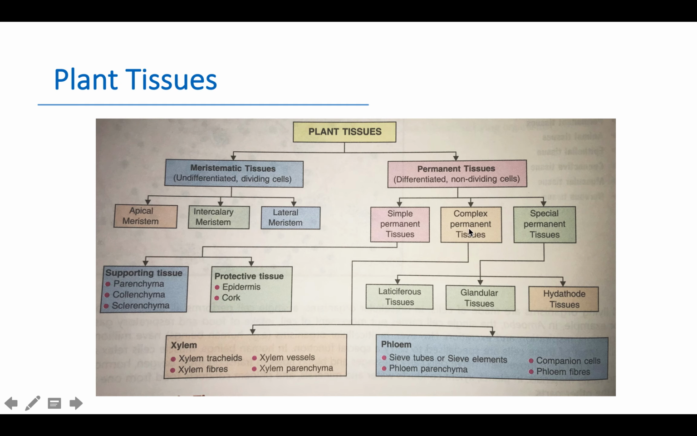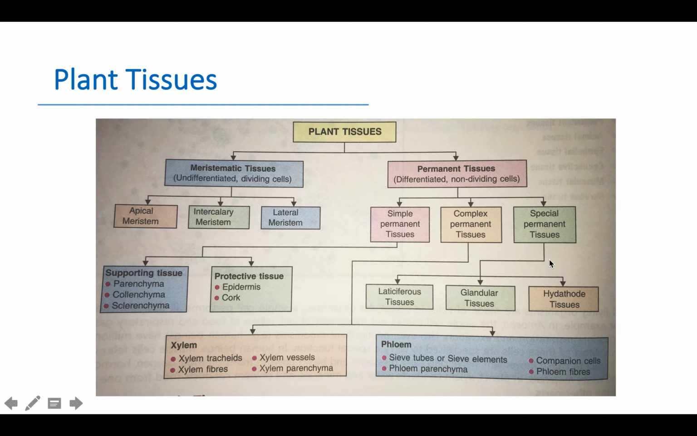Complex permanent tissues are of two types. One is xylem and the other is phloem. Xylem and phloem together are present in the vascular bundles. Xylem has four elements: xylem tracheids, xylem vessels, xylem fibers, and xylem parenchyma. Phloem is also made up of four elements: sieve tubes or sieve elements, companion cells, phloem parenchyma, and phloem fibers.